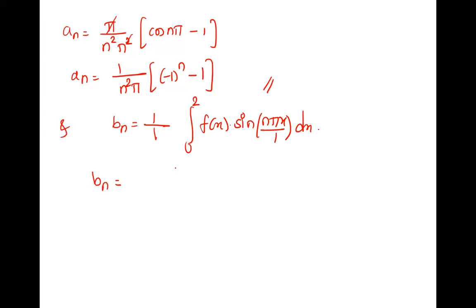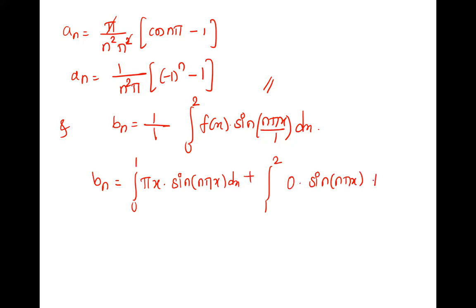So it is 1 by 1 is 1. Integration 0 to 2 again breaks as 0 to 1 and 1 to 2. In 0 to 1 it is pi x into sine n pi x dx, and in 1 to 2 it is 0. So 0 into sine, this part is 0. The pi comes out. We will apply Leibniz here. This is u, this is v, this whole is 0. Okay, so what is integration?